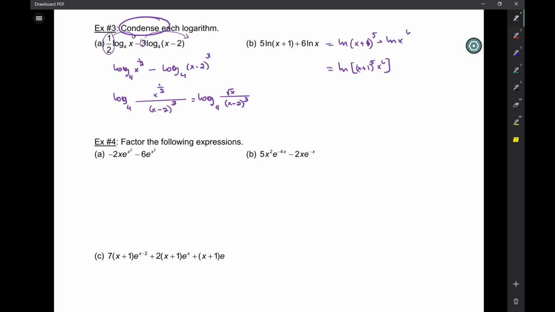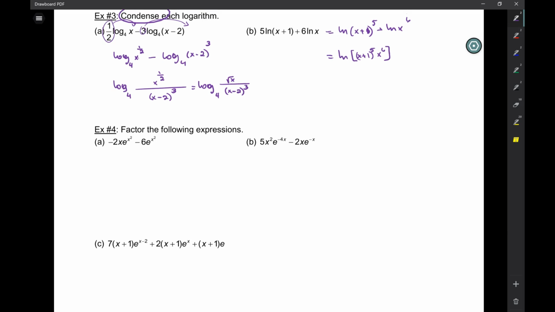So here, it says to factor. We're going to factor first a GCF and see if we can go from there. Here we have negative 2x e to the x squared, negative 6 e to the x squared. You see this e to the x squared term is common to both. So we're going to factor out e to the x squared.